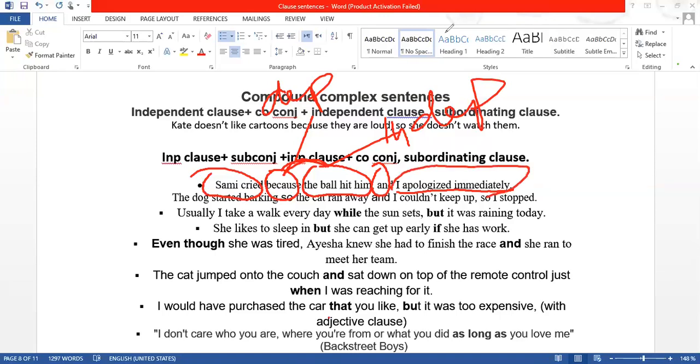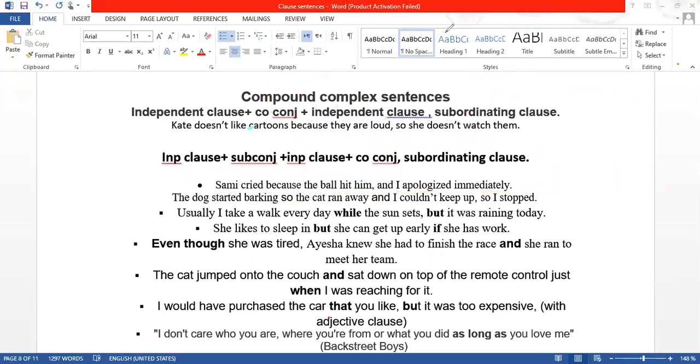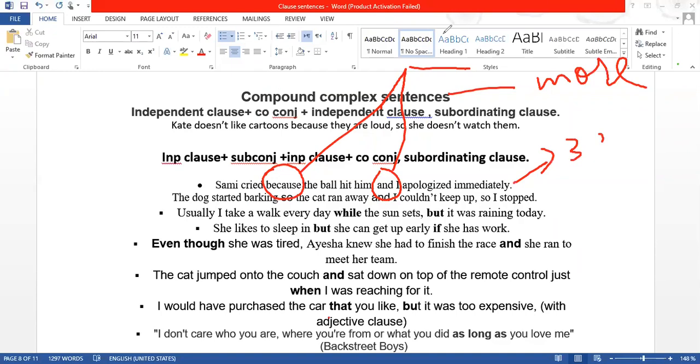So see, now in this structure how many conjunctions do we have? Two: "and" and "because". See, we have two conjunctions. I just told you that we cannot use two conjunctions, the subordinating conjunction and the coordinating conjunction, in complex sentences. Remember, in complex sentences we have two clauses. In compound sentences we have two clauses, but in compound-complex we have more than two clauses, right? So in this sentence we have three clauses, or sometimes you can have four.